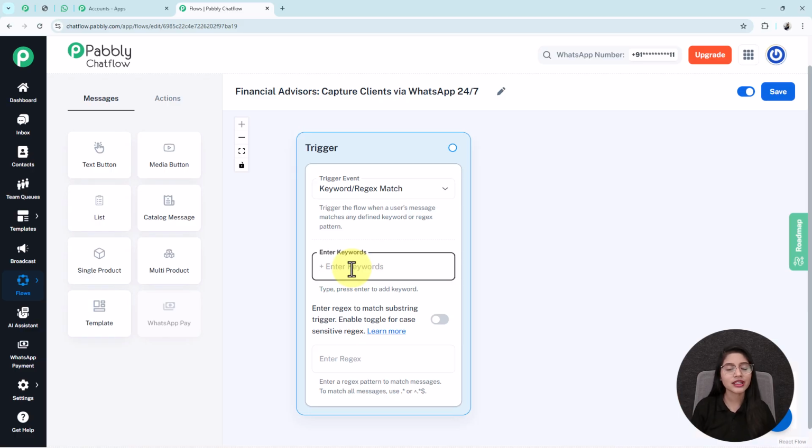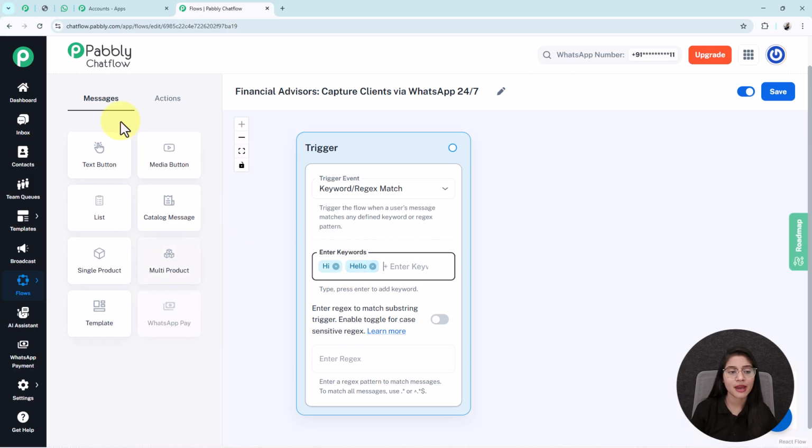Now, as we are creating this flow with the help of keywords, the first keyword I'm entering in this enter keywords box is hi. After writing the keyword, you have to press enter so that it will add it in the list. Now I am adding one more keyword here, hello. See, these are the most expected keywords the user will send to my WhatsApp business account. Now, whenever my user sends any of these keywords to my WhatsApp business account, my bot automatically gets triggered and replies to them by sending one welcome message on behalf of my business.